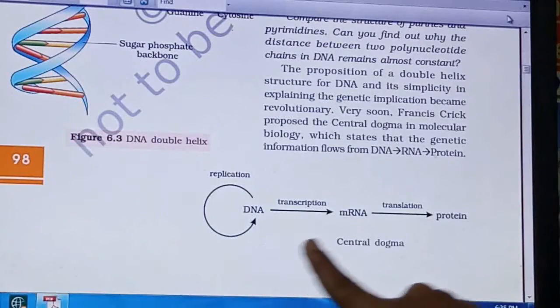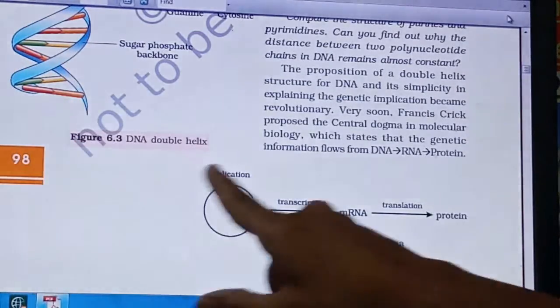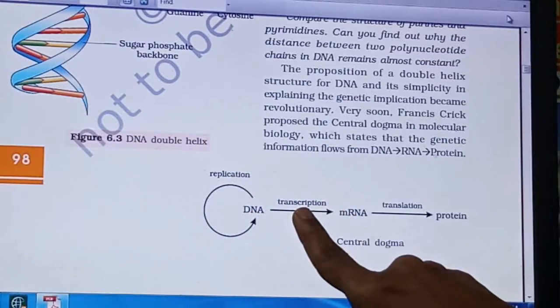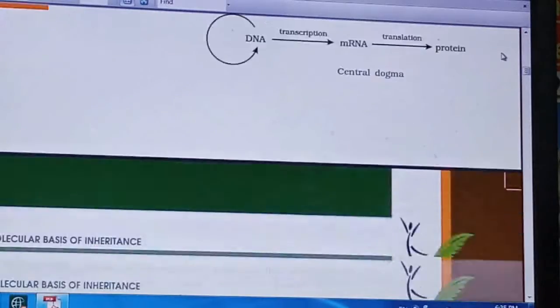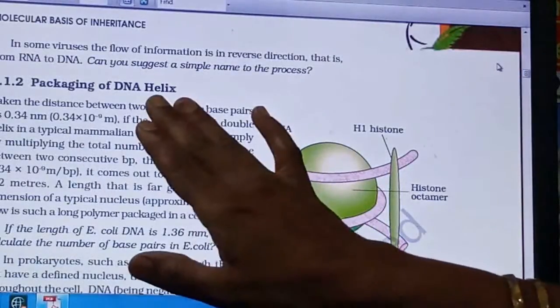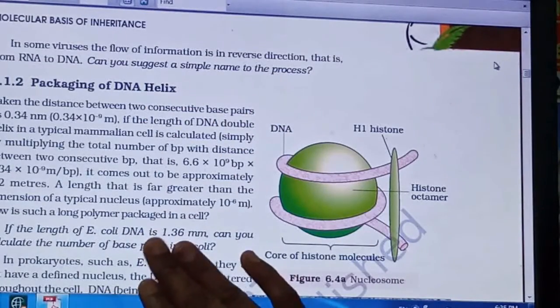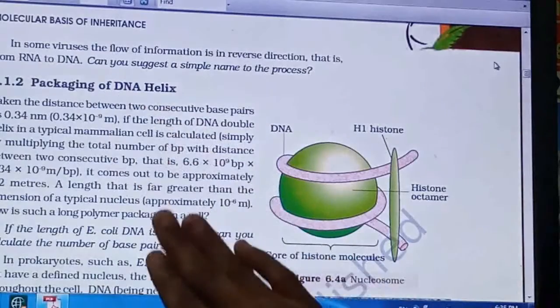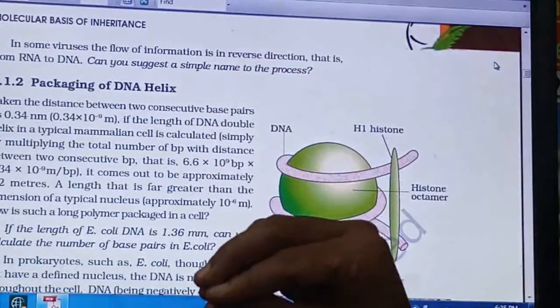Next is the central dogma. This picture you have to remember: DNA replication, DNA to mRNA transcription, and mRNA to protein translation. This is what the central dogma is. Then the next point is the packing of the DNA helix. This is again a very important point from this chapter. Based on this point, a 3 marks or 5 marks question will be asked.